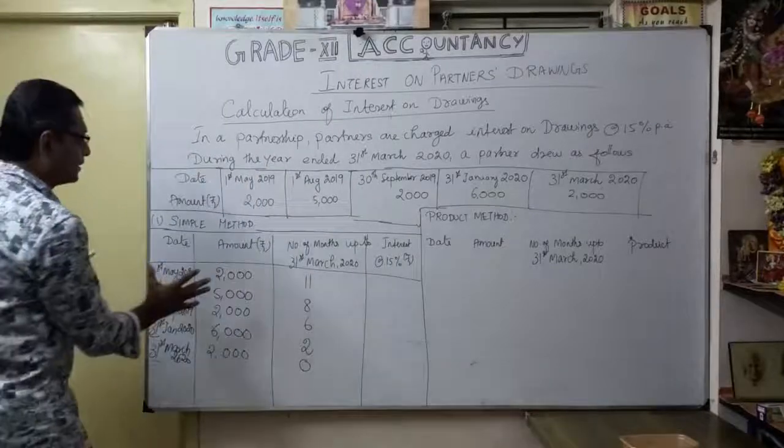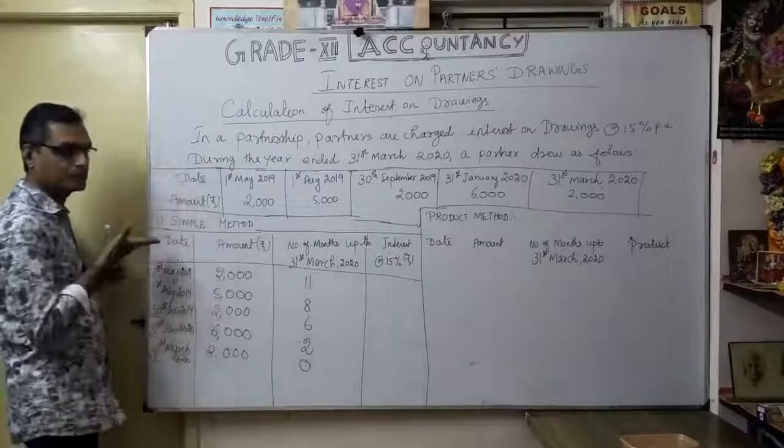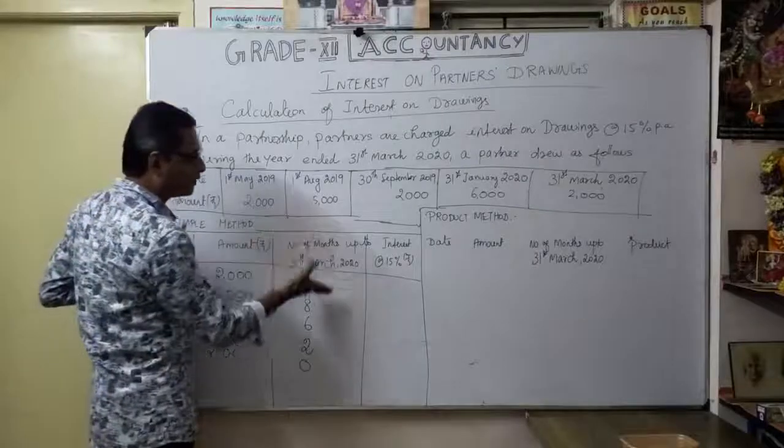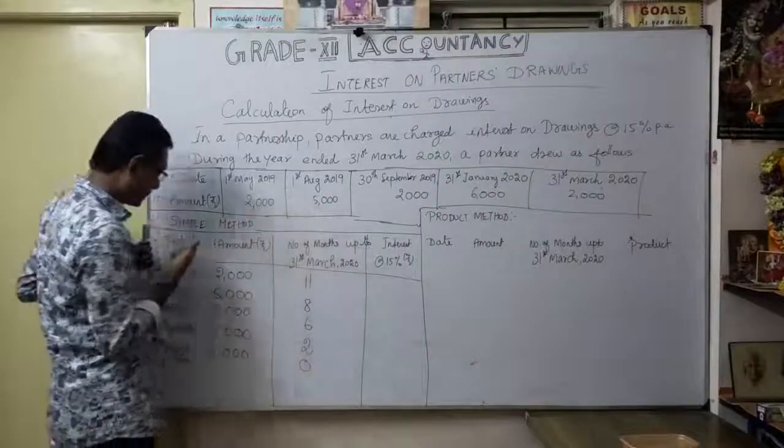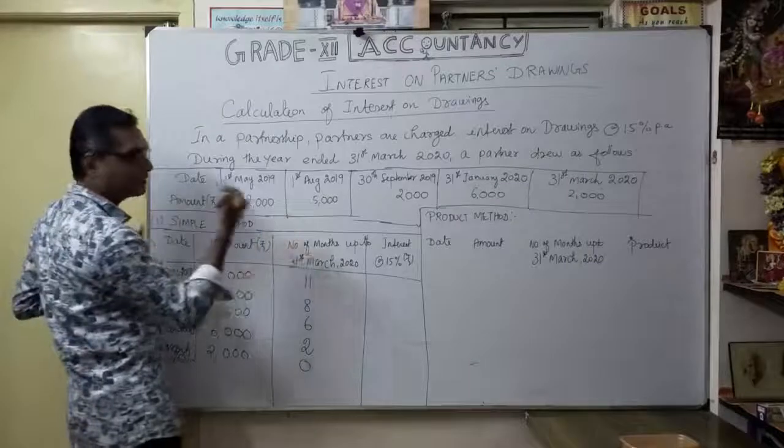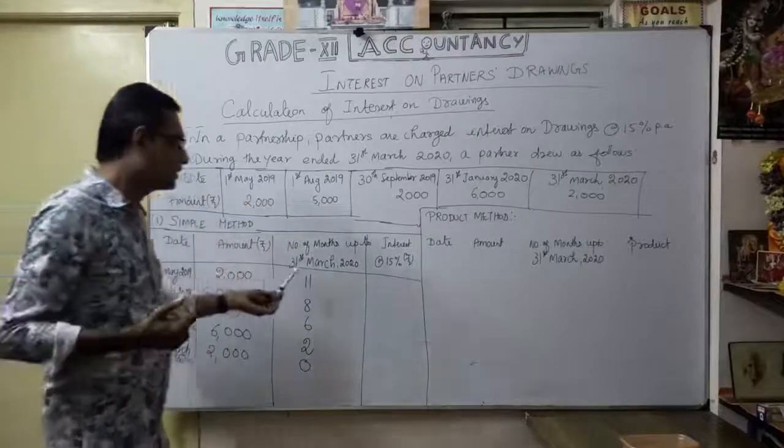So likewise, first, based upon your date, you mention the number of months balance from the drawing date to the accounting year period. Okay. Likewise, we write it like this.